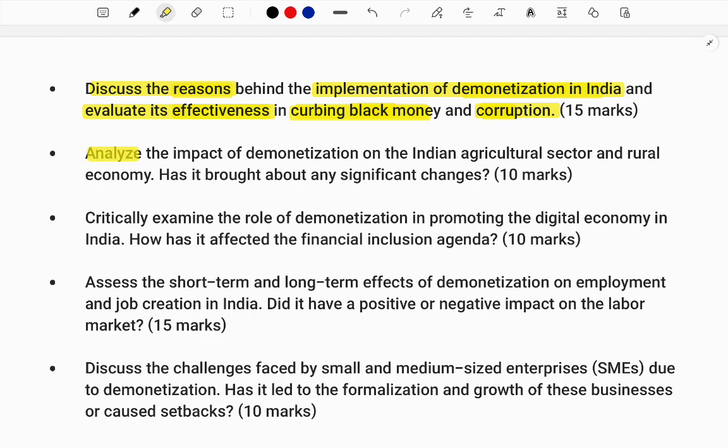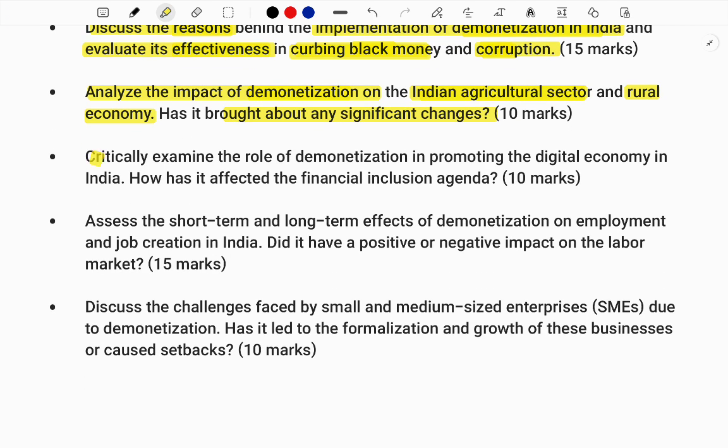Next, analyze the impact of demonetization on the Indian agriculture sector and rural economy. Has it brought significant surges? Now they are asking about demonetization based on the agriculture and rural economy sector. Next, critically examine demonetization in promoting the digital economy of India, and financial inclusion. So now demonetization is viewed from the perspective of both the digital economy and financial inclusion.